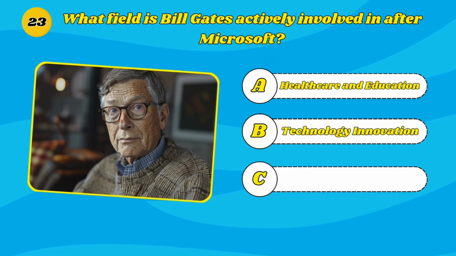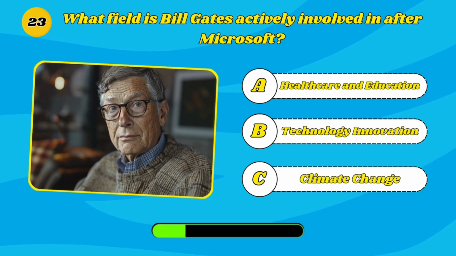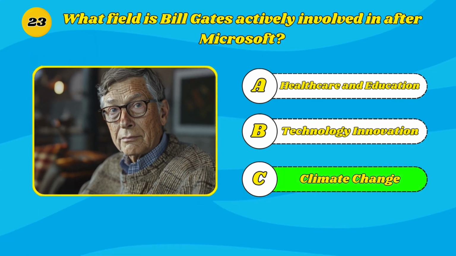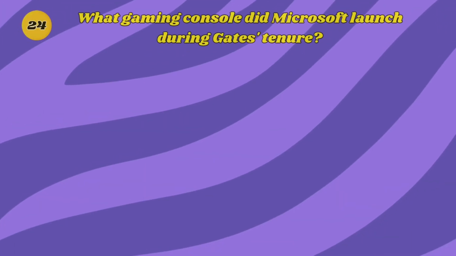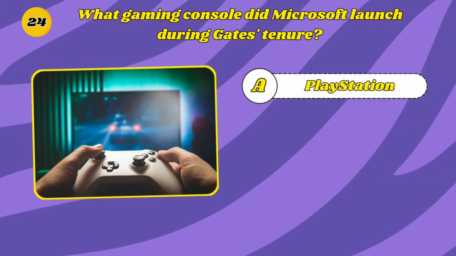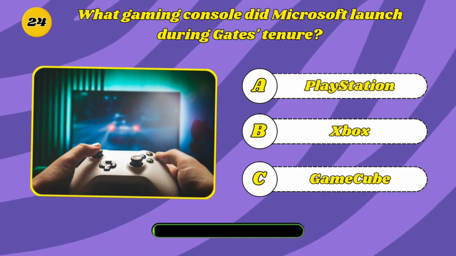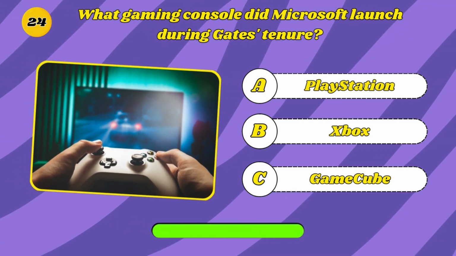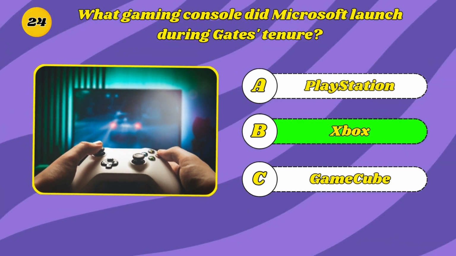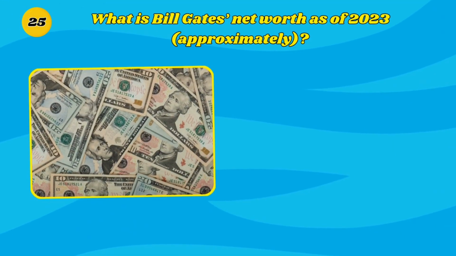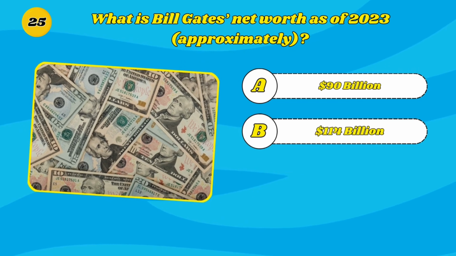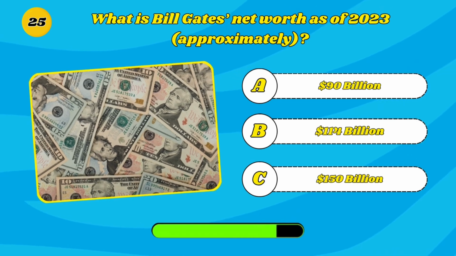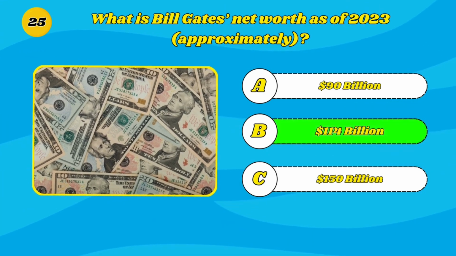A. Healthcare and education. B. Technology innovation. C. Climate change. Yes, it's climate change. What gaming console did Microsoft launch during Gates' tenure? A. PlayStation. B. Xbox. C. GameCube. Yes, it's Xbox. What is Bill Gates' net worth as of 2023 approximately? A. $90 billion. B. $114 billion. C. $150 billion. It's $114 billion.